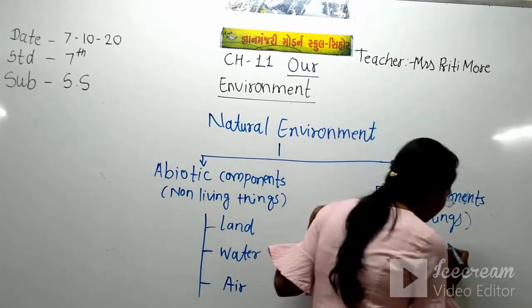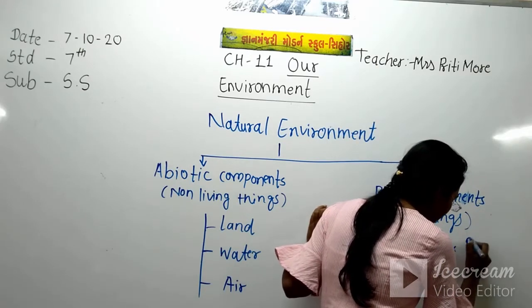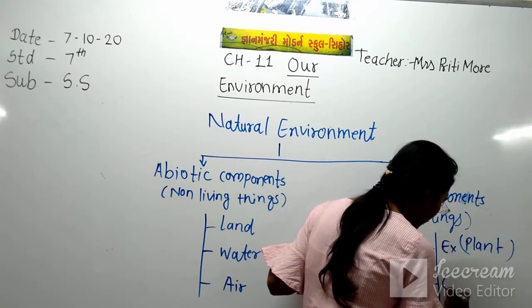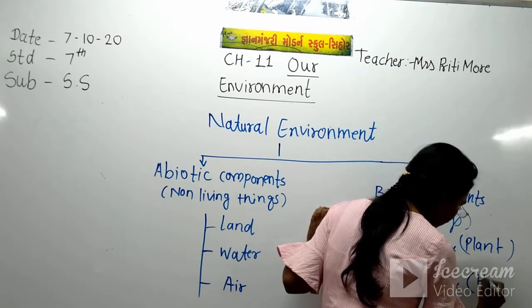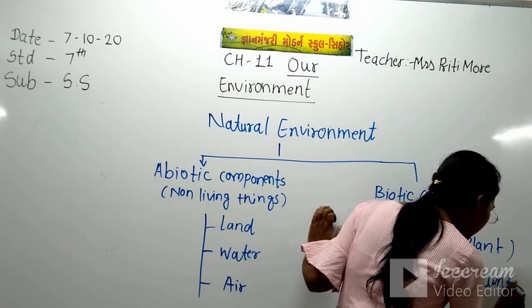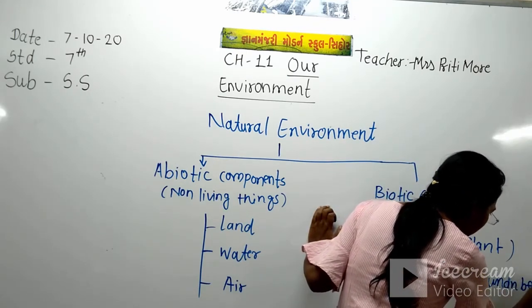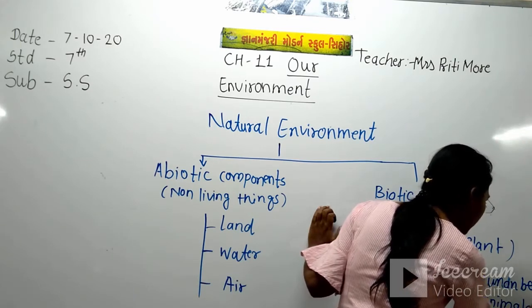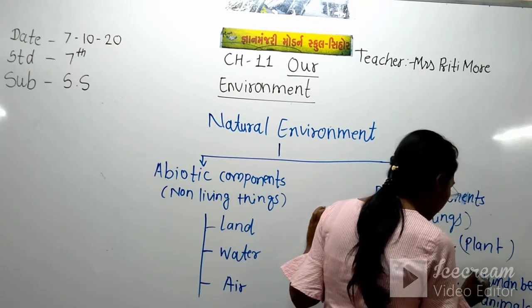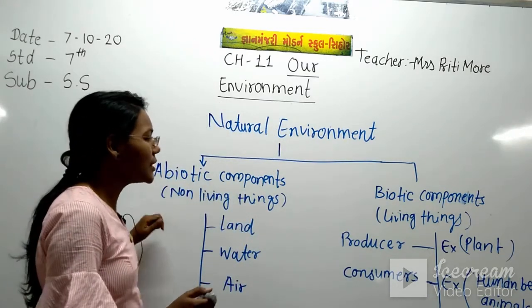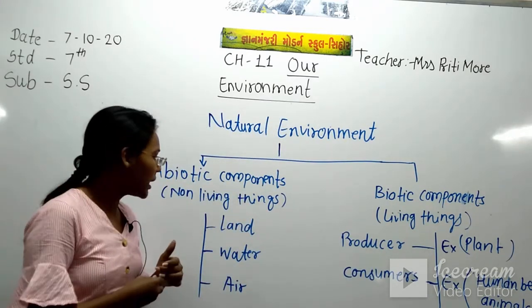In the producer, plant is there, and in the consumer, human being and animal. So students, you note down this diagram in your notebook right now.